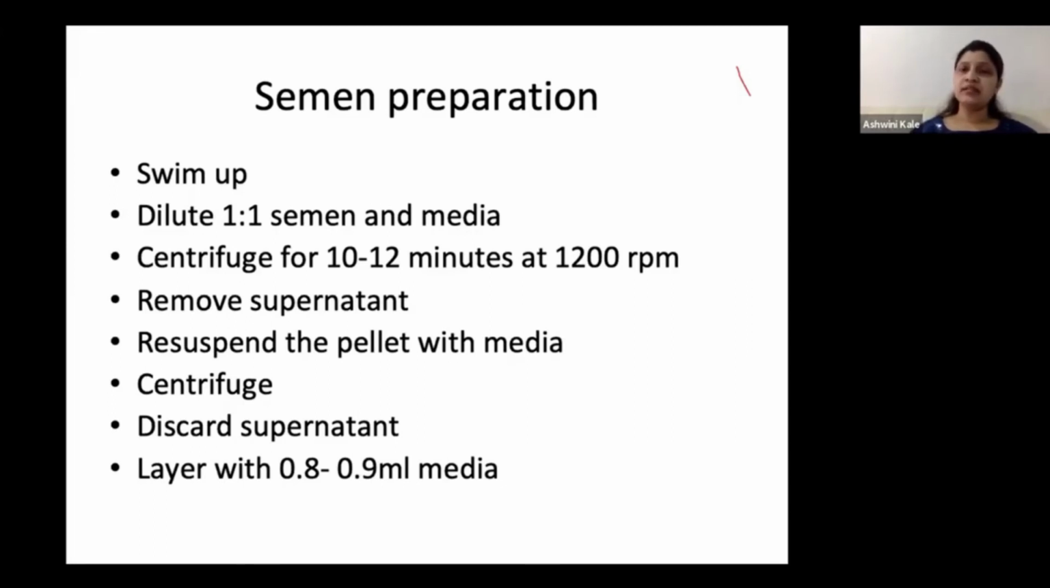You again resuspend this pellet with an equal amount of media as you had initially taken, which could be 1 ml for 1 ml of semen or 1.5 for 1.5 ml of semen. You recentrifuge it. You again get a supernatant, and you discard it. Above the pellet, you layer about 0.8 to 0.9 ml of media. Do not layer a huge amount of media thinking that you may need a lot of media for the IUI to flush the tubes. It wouldn't work so. If you put an excess amount of semen sample inside the uterus, it is definitely going to come out, because the capacity does not exceed more than 0.8 to 0.9. So this is for the swim up.